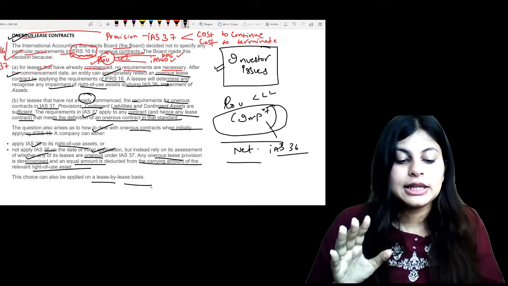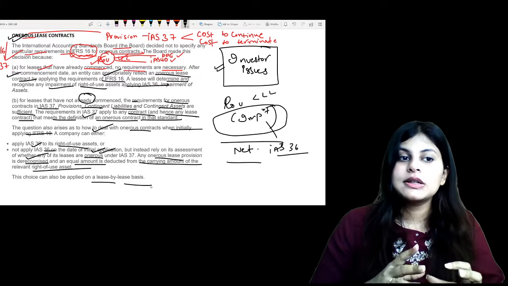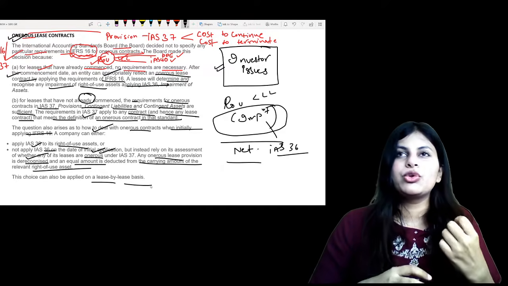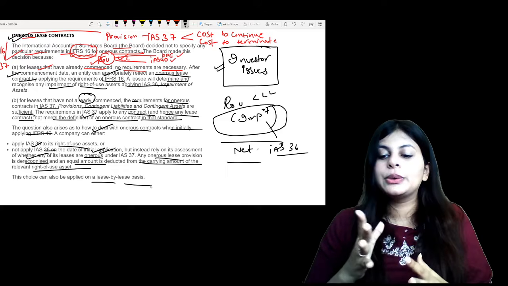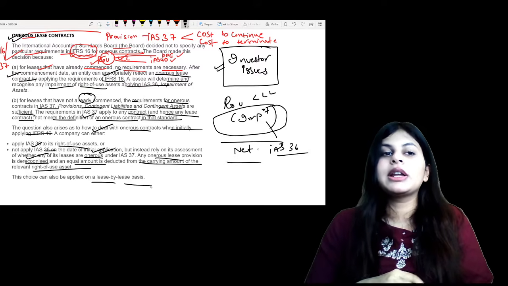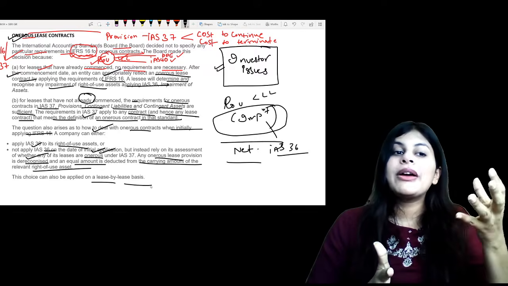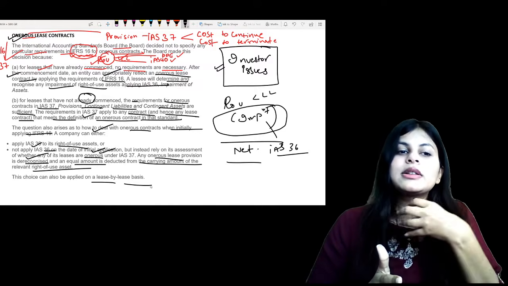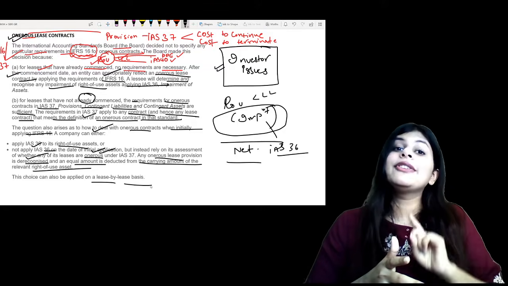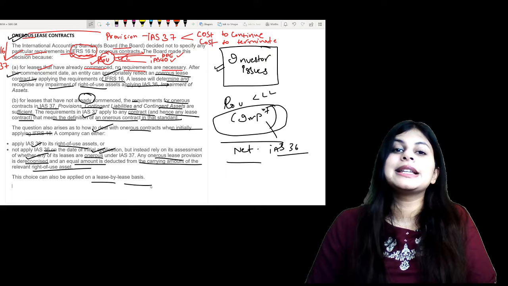In the SBR exam, the examiner has written that it's not necessary that you give a perfect answer. You should be able to present this type of discussion. Mostly the examiner will mention whether you have to create a provision or not. That means they will mention how you will apply IAS 37 in this lease contract, which means you have to create a provision. If they don't mention it, then you have to see yourself whether the lease contract has commenced or not. If it has not commenced, IAS 37 applies. If it has commenced, IAS 36 applies. So that is all for your onerous lease contracts.